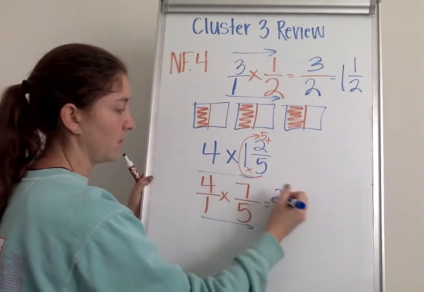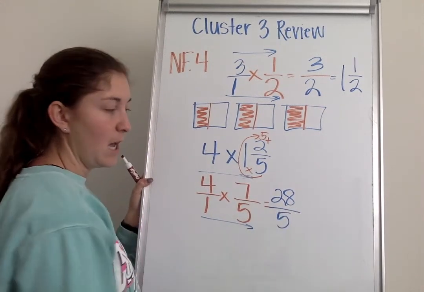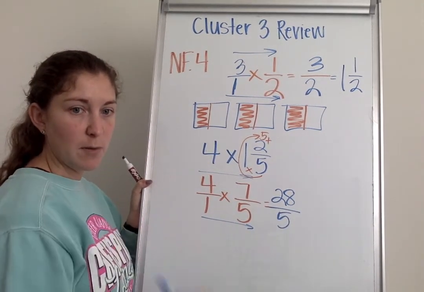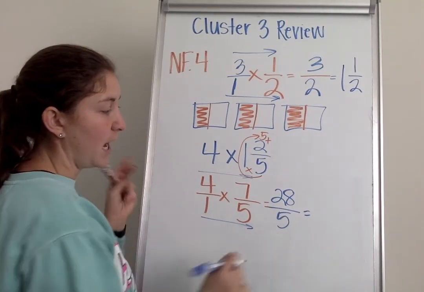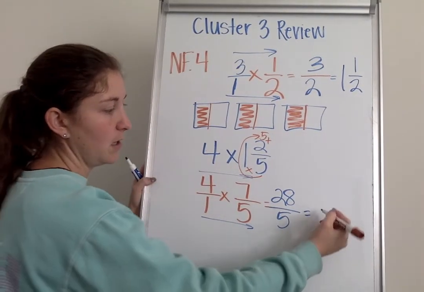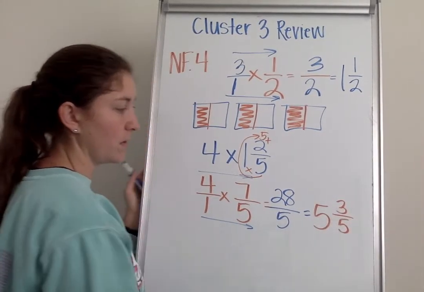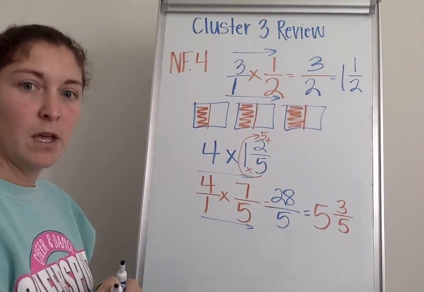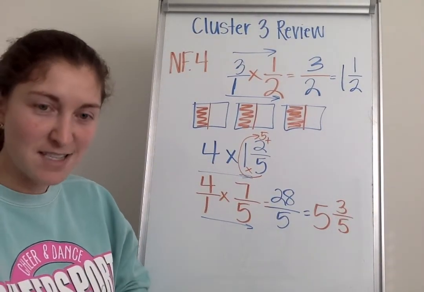So 4 times 7 is 28. 1 times 5 is 5. I have 28/5. Think about what type of fraction that is. It's an improper fraction. I can change it to a mixed number, and that answer will be 5 3/5.